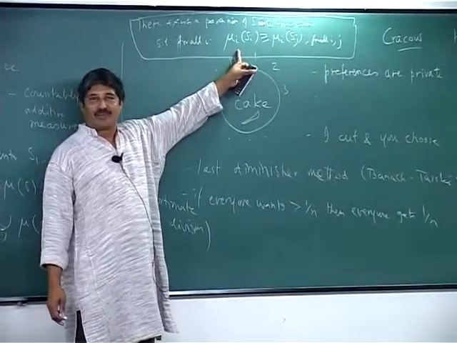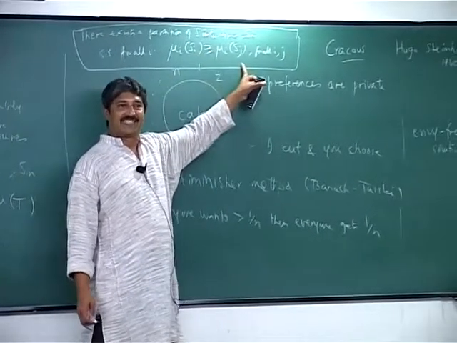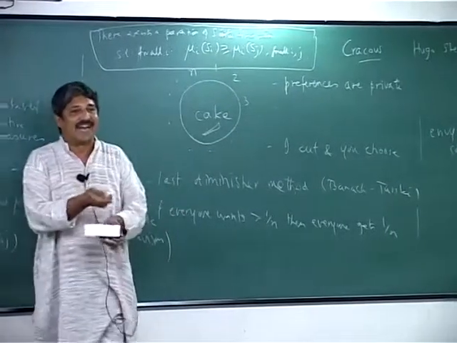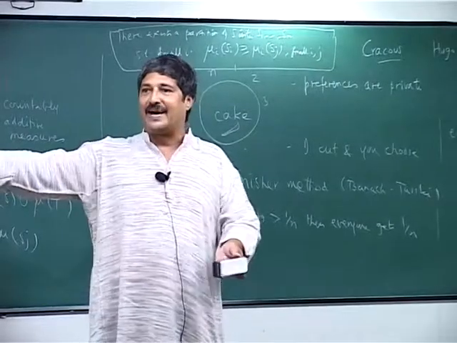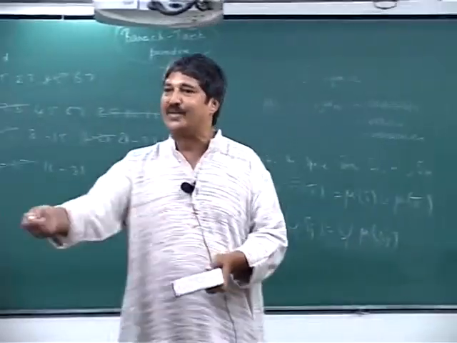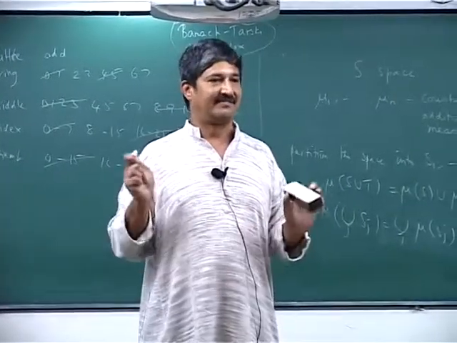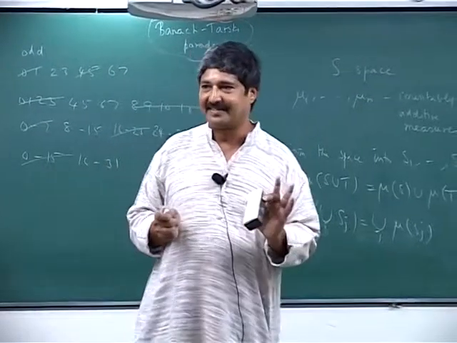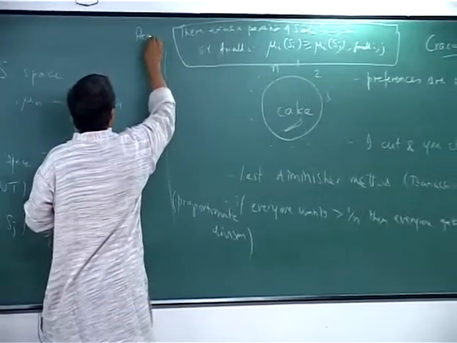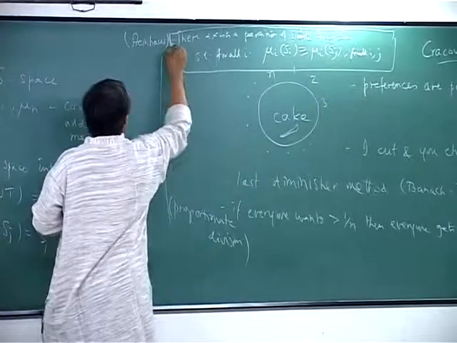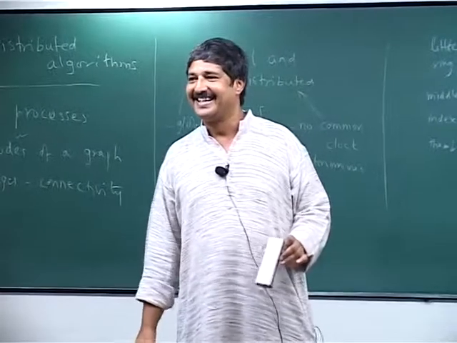Is it clear that this is envy-free? Because it says according to my own measure, the allocation that I get is the best. Mu i of Si is the measure I associate with the portion Si. I look at the partition given, the allocation, apply my measure to it, and what I get is the maximum. Each one gets the maximum according to his or her own measure. So this is Steinhaus's theorem. Steinhaus shows that such a partition exists. Now the question is, go and find it.